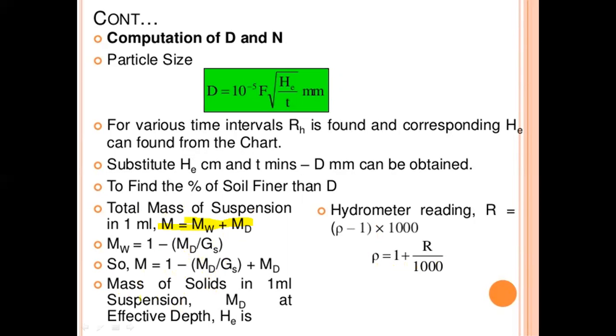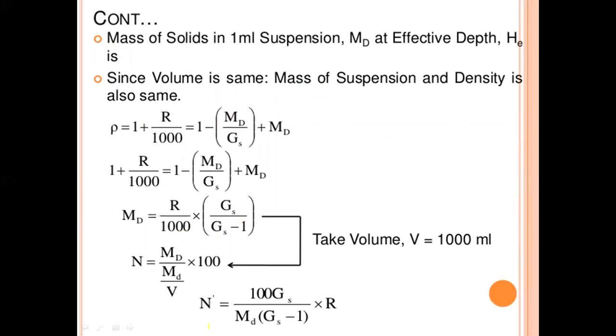Here md is the mass of solids in 1 ml of suspension at the effective depth HE. Since the volume is the same, the mass of suspension and density are also the same.